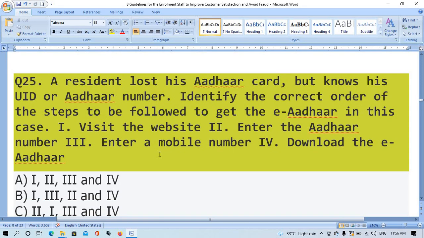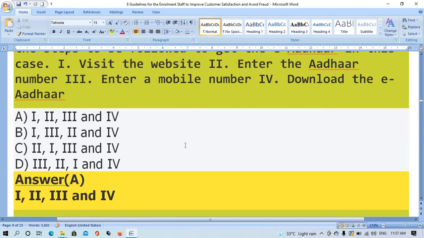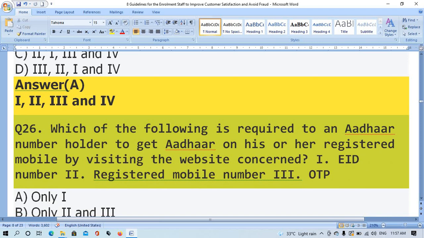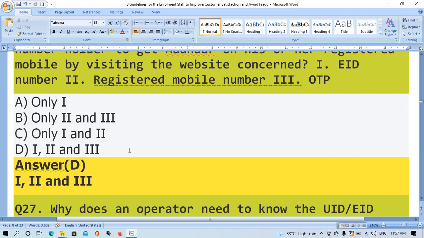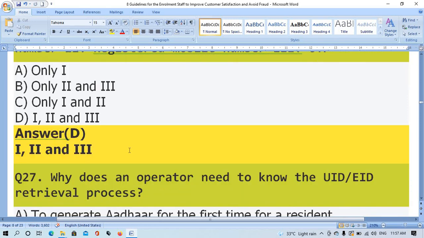Question number 25. A resident lost his Aadhaar card but knows his valid Aadhaar number. Identify the correct order of the steps to be followed to get the Aadhaar in this case. 1. Visit the website. 2. Enter the Aadhaar number. The right answer is option A, 1, 2, 3 and 4. Question number 26. Which of the following is the request to an Aadhaar number holder to get the Aadhaar on his or her registered mobile by visiting the website, entering the EID number, OTP? The right answer is option D, 1, 2 and 3.